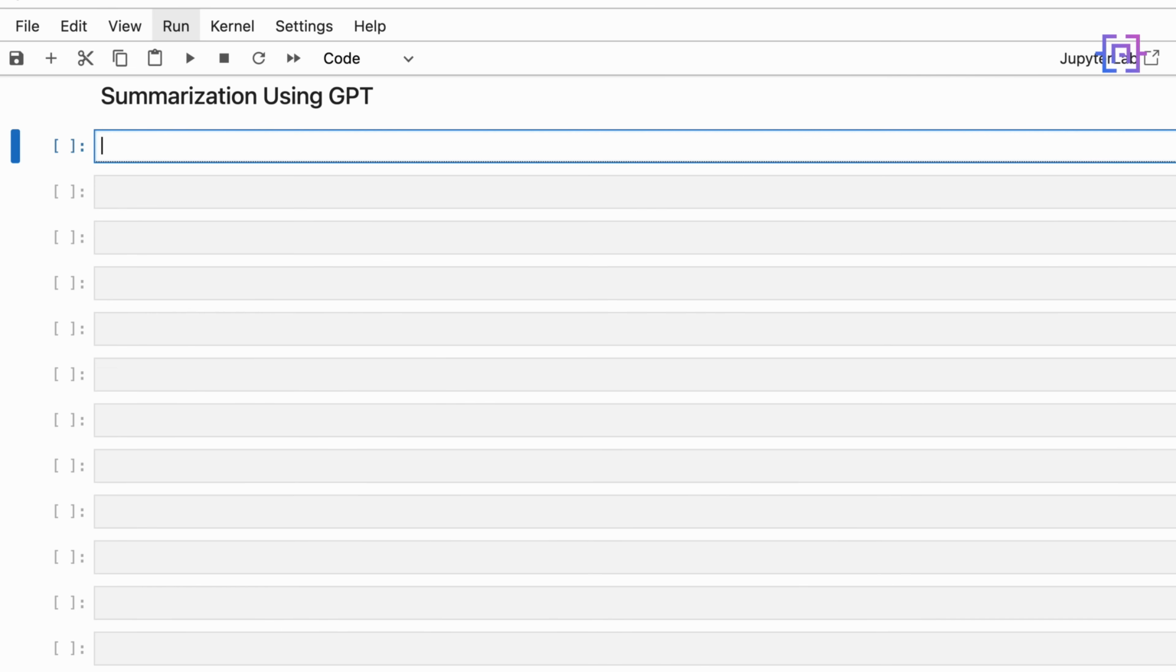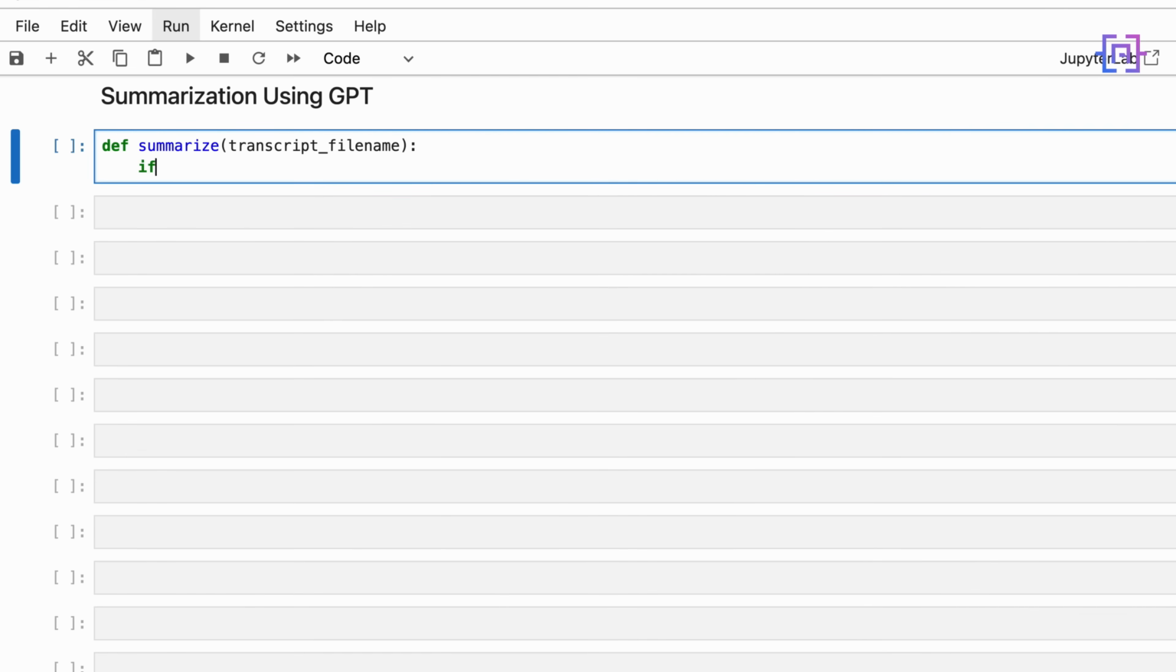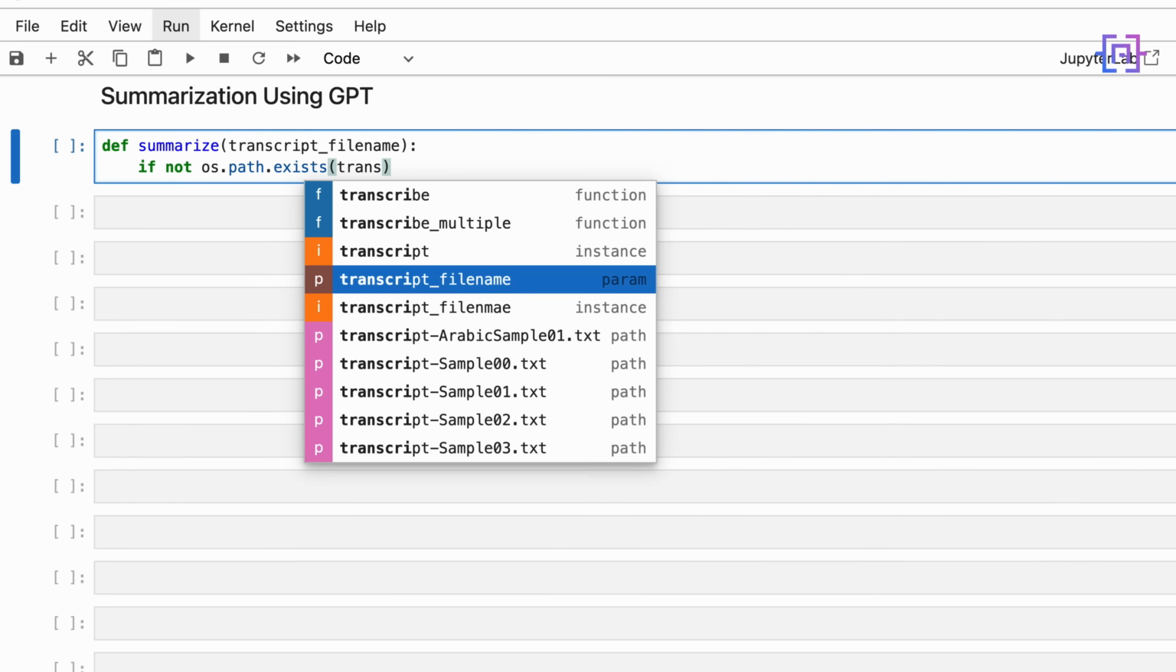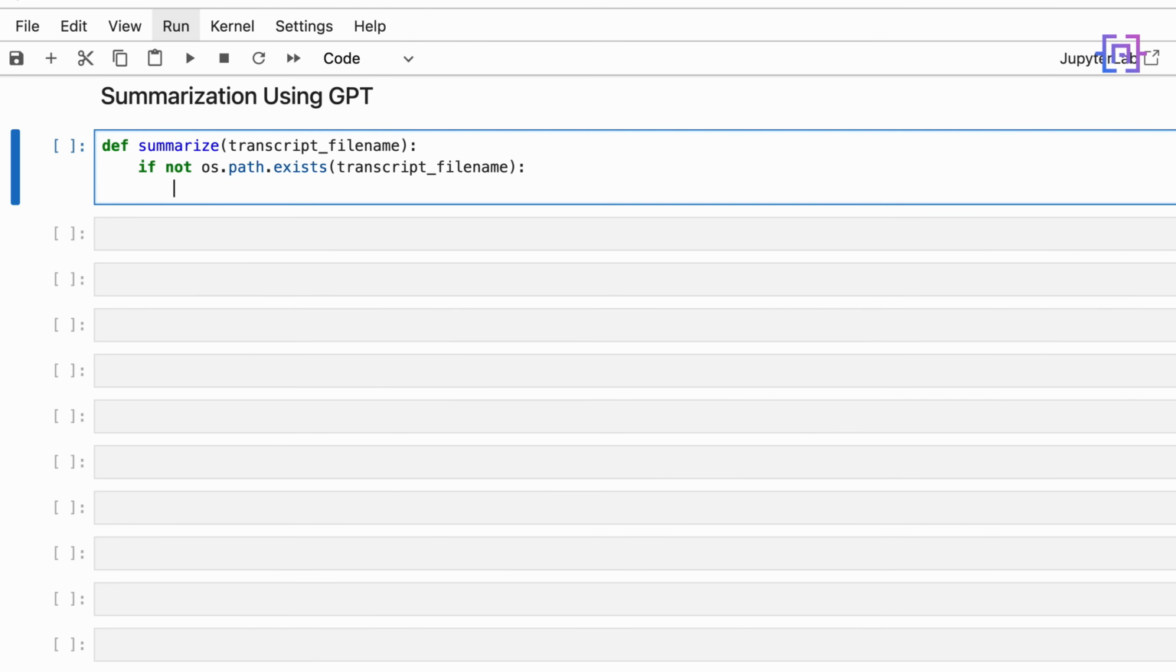Now we will create a function to summarize the transcript file. So as usual, we'll define a function called summarize. It takes as input the transcript_file_name. Also, we are going to check if the file exists. os.path.exists transcript_file_name. Then we are going to print the transcript file does not exist.